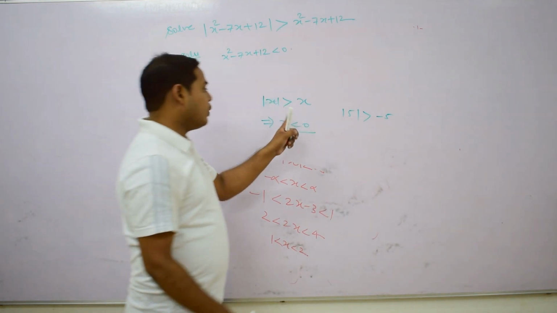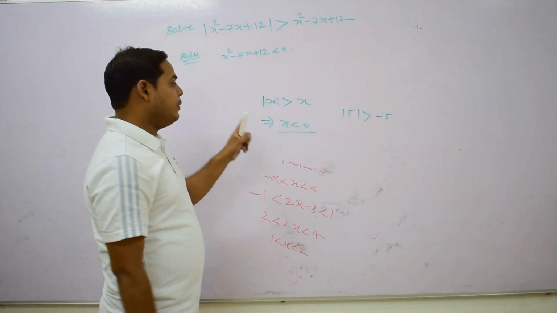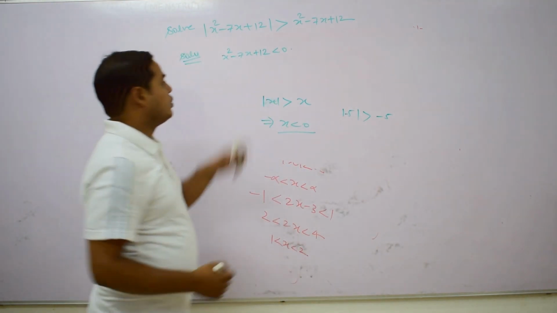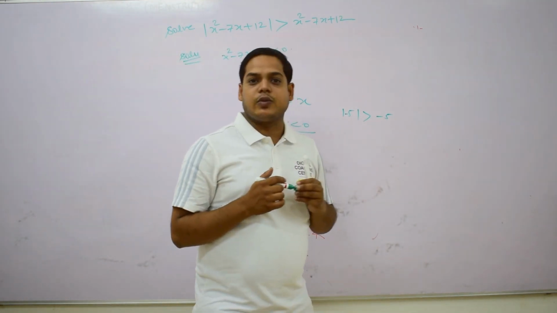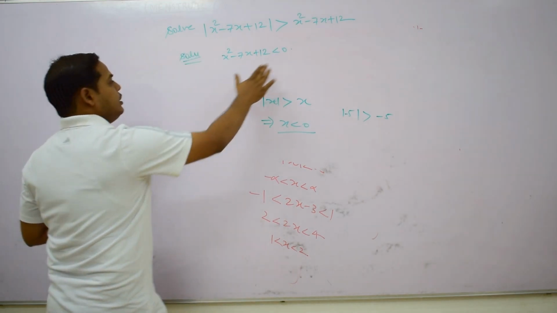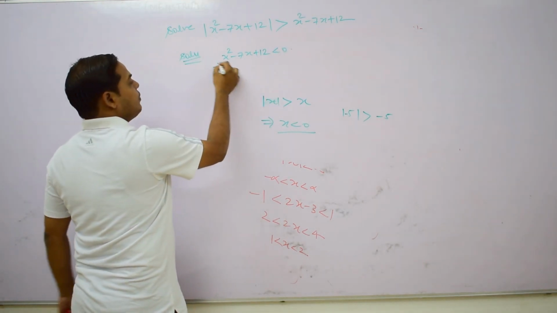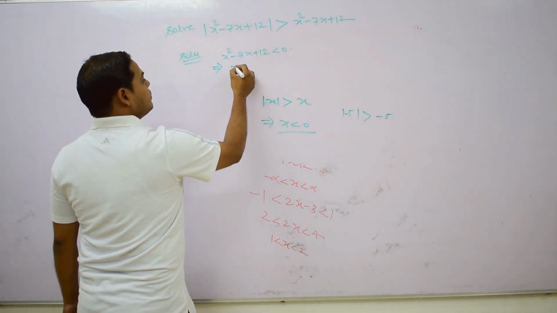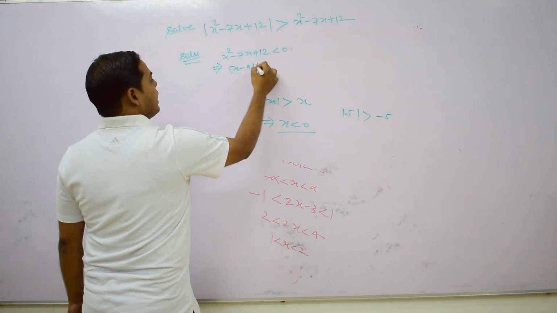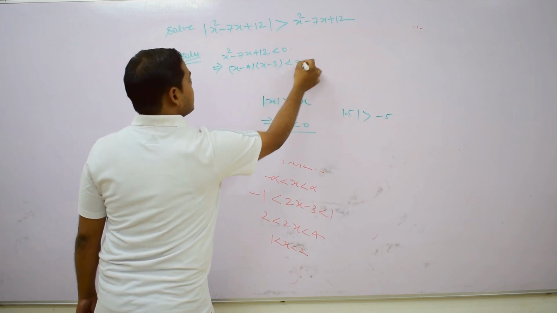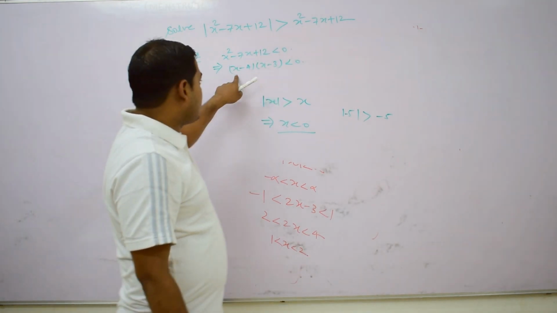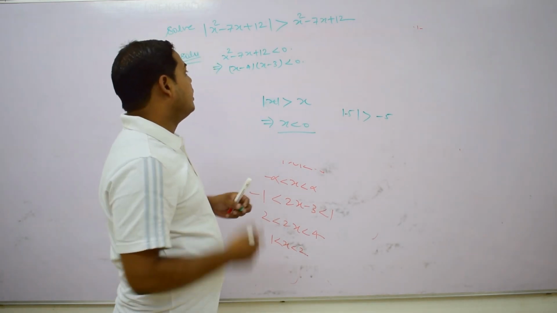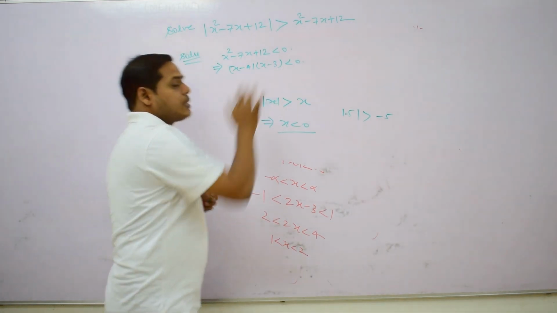So this is valid only in such a situation when x² − 7x + 12 is negative. From here we can find its two factors, and after factorization (x − 4)(x − 3) is less than 0. The product of two numbers is negative, it means that they cannot have the same sign.